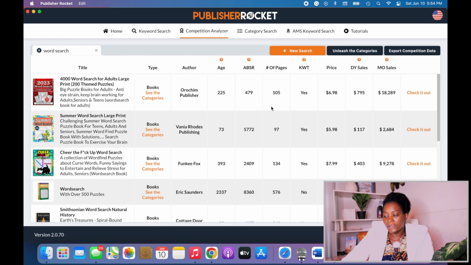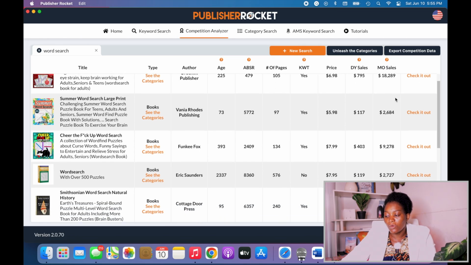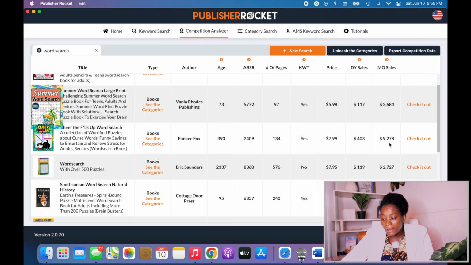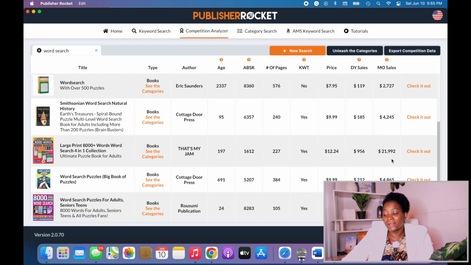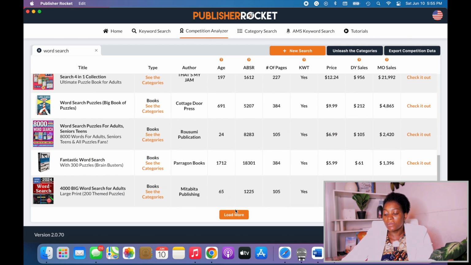So now if we look here, look at this book per month. Look at how much it's selling. $18,289. This is just per month. And if you keep going, you'll see other books and you'll see the amounts. Look at this one. It's selling per month $21,000, almost $22,000. This is a book. So I'll do my analysis like that.